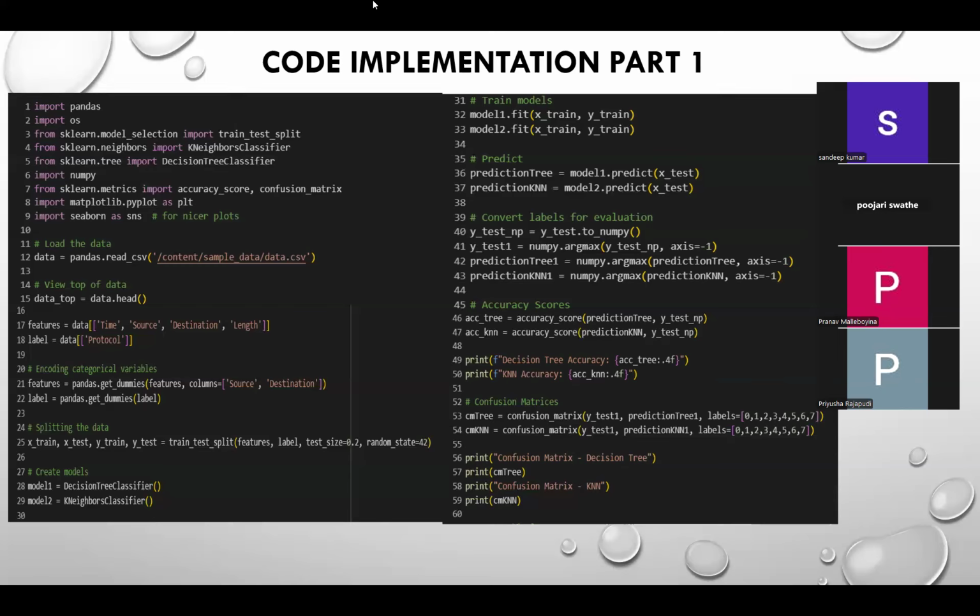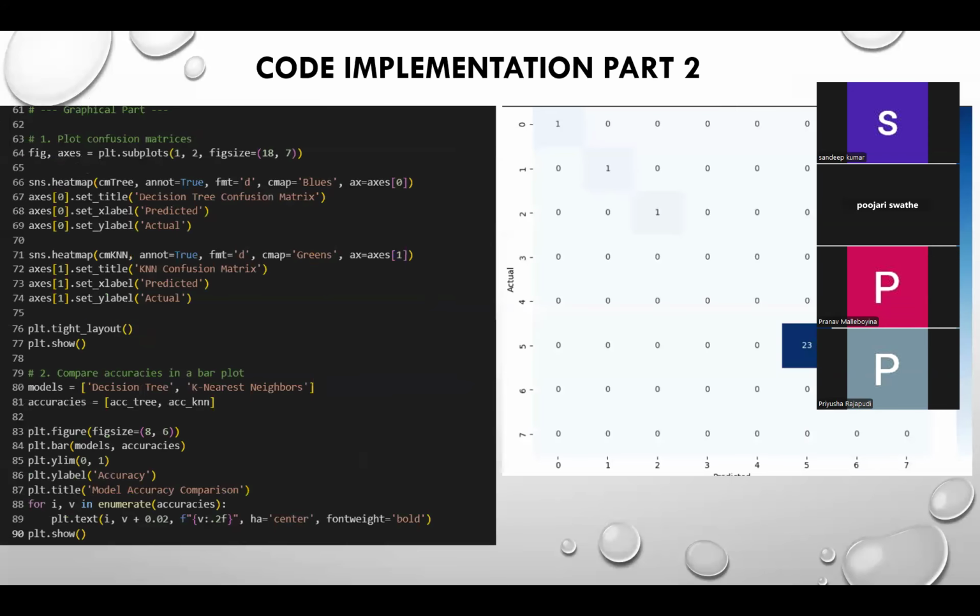And then we come to the model training. What it does is the model learns from the training data. Then we have the model prediction, where the models generate predictions using the test set. Then we convert one-hot encoded labels into class indices. We have a function called argmax, which converts one-hot encoded vectors back to class labels, like a vector of 0, 1, 0, which is directed to 1. This helps in evaluating performance using classification metrics.